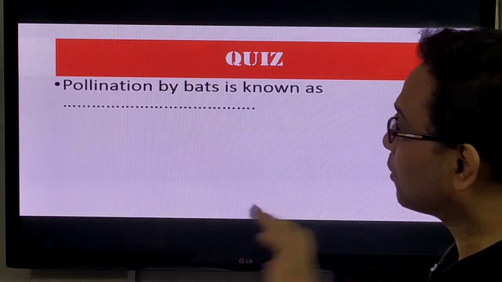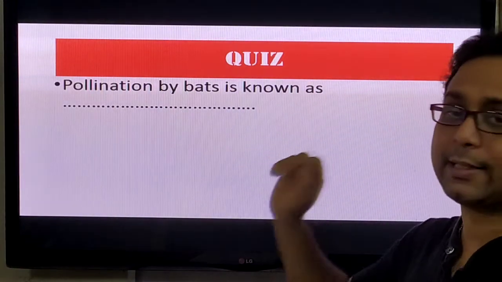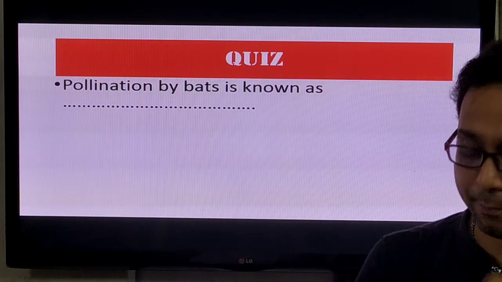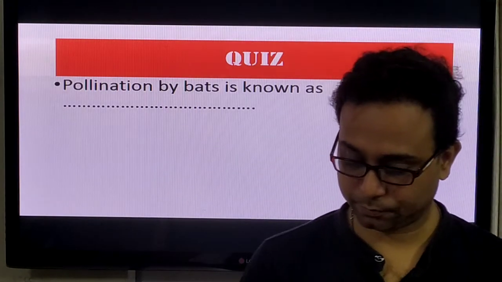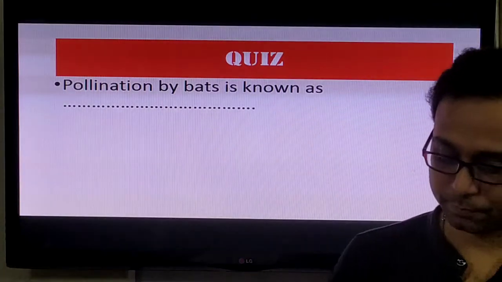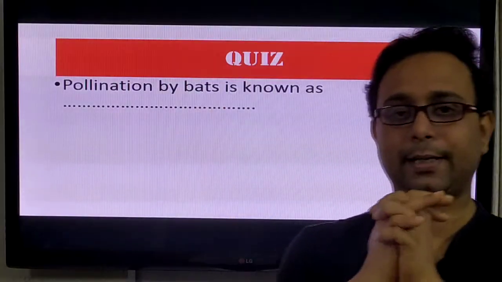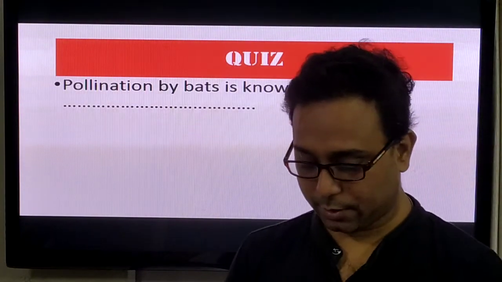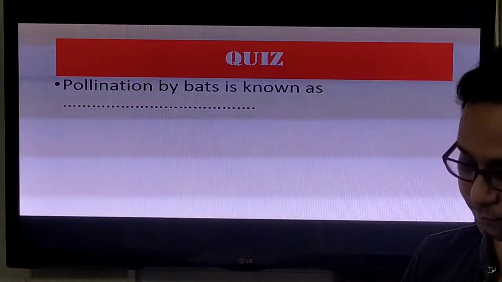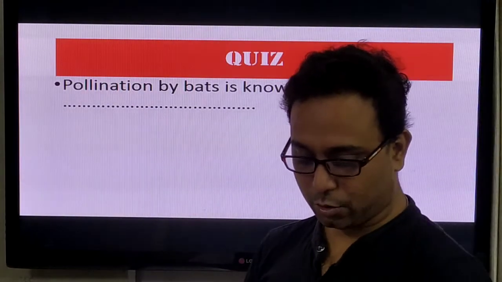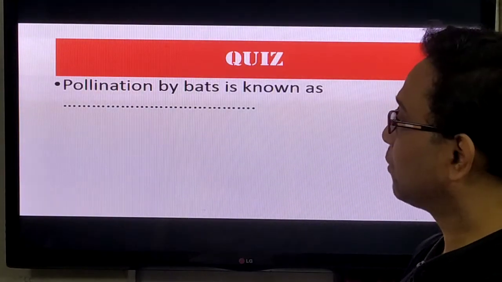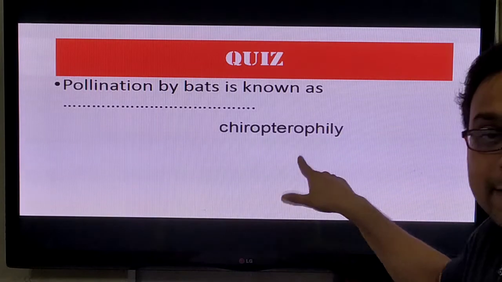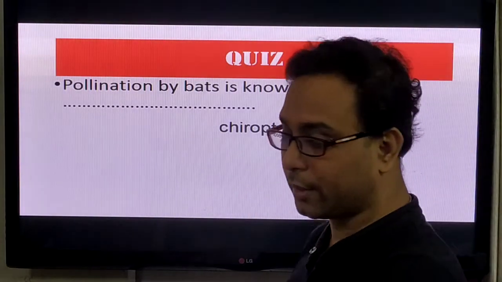Next question: pollination by bats is known as what? Write down the name. Krishnashish, Saptorshi. All of the students, please write down. Pollination by bats is known as... Anubhav, Srijita, please write down. Shorashish. That is Chiropterophily, your answer. So this is a most important question.